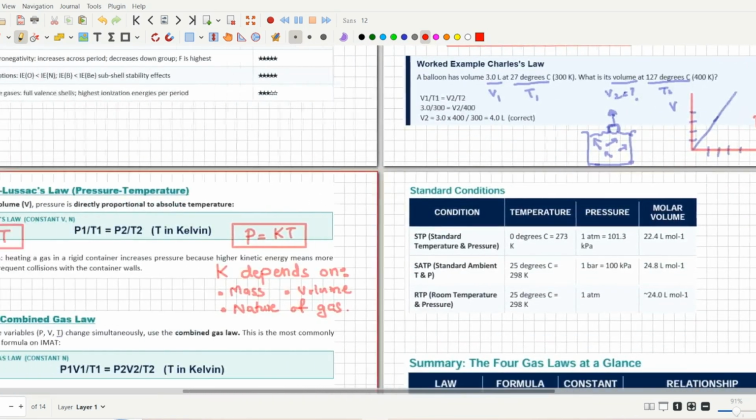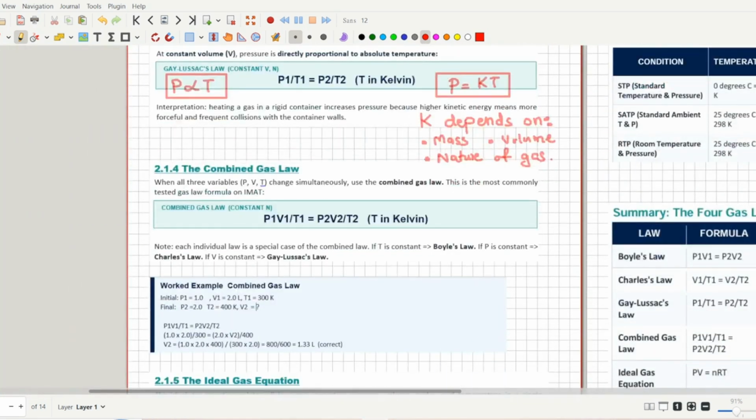But what if there is no variable that is constant? All the values are variable, they are not constant, they are changing. Then you will use the combined gas law. You will use all the variables. You will use pressure, volume and temperature combined into one single law, that is called the combined gas law.